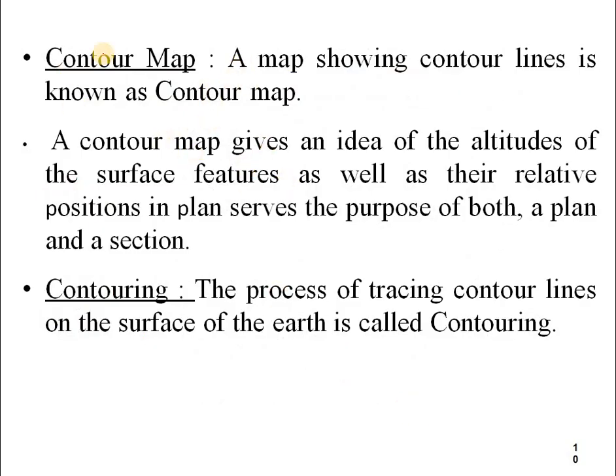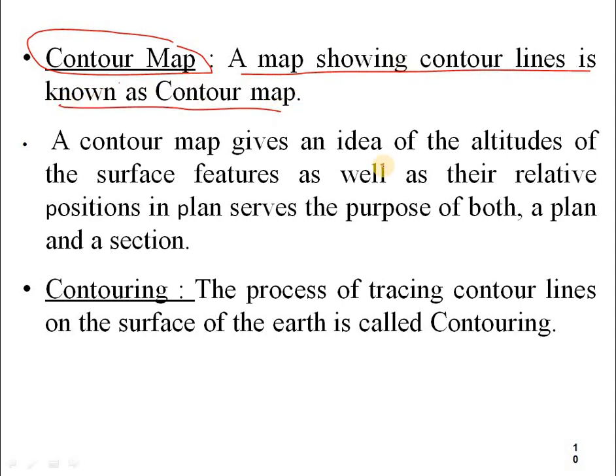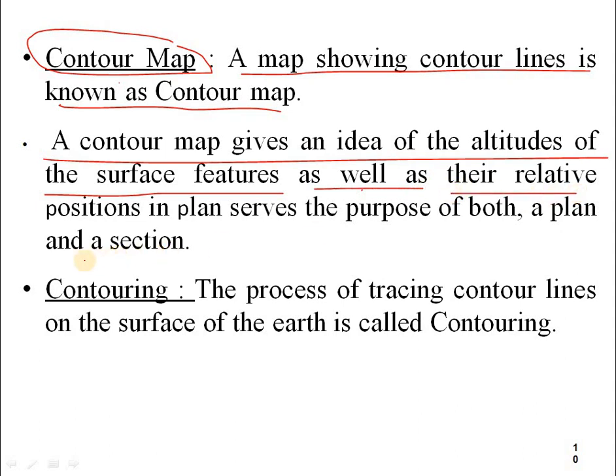So here now, a contour map. A map showing contour lines is known as a contour map. A contour map gives an idea of the altitudes of the surface features as well as their relative positions in plan. It serves the purpose of both a plan and a section.